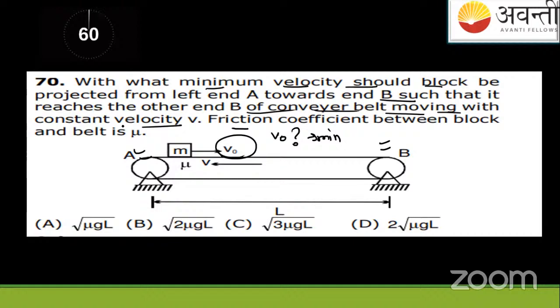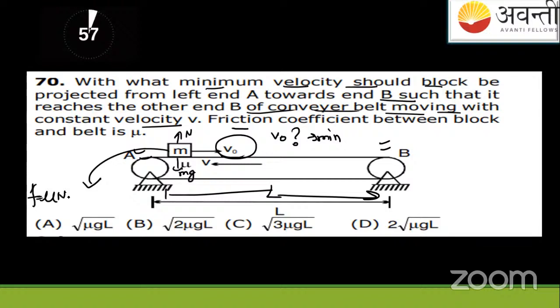Students, what applies here? Energy conservation law, the work done law. So we'll write that the work done by the friction on this block, where L is the length which this block has to pass to go from left end A to the other end B. How much friction is acting? This is the normal reaction mg. Friction force is how much here? Mu times N, that is mu mg. So the work done by this friction force must be at least equal to the kinetic energy of this block. Simple. So applying the energy laws here.